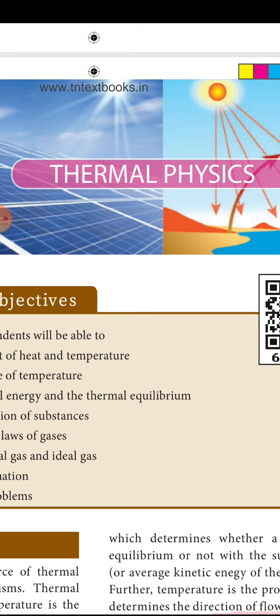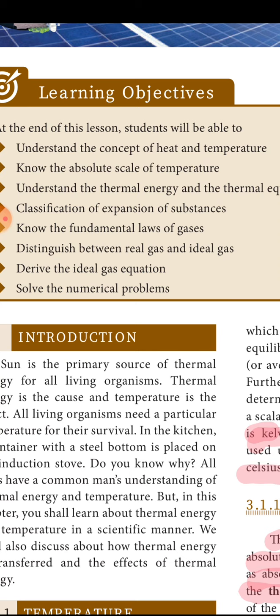Learning objectives in this lesson. What are the things we are going to learn? Concept of heat and temperature, knowing about the scale of temperature and thermal energy, classification of expansion because of heat, fundamental laws of gases, distinguish between real and ideal gas, and derive the ideal gas equation with some numerical problems. Today's class we are going to learn up to thermal energy. Then in the next class we will see the remaining things.